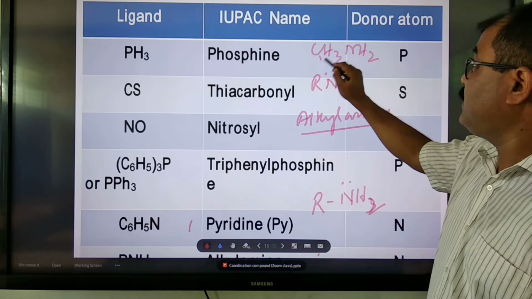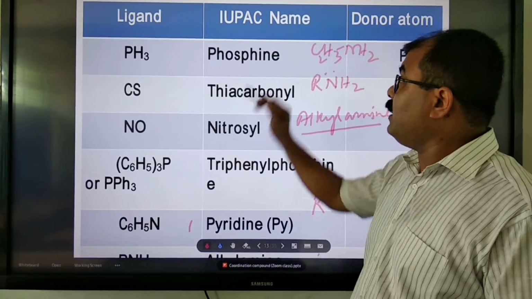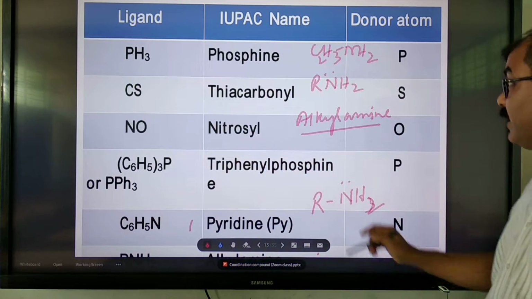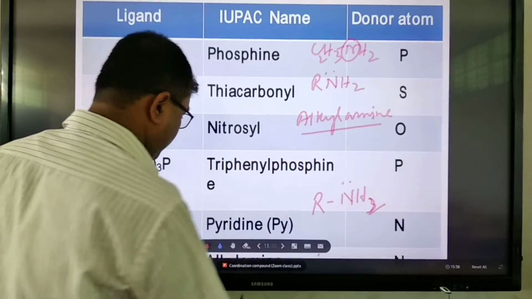Methylamine. If C2H5, ethylamine, and so on. So alkylamine is the IUPAC name, and nitrogen is the donor atom. Is it clear?